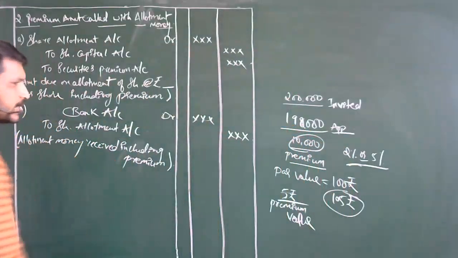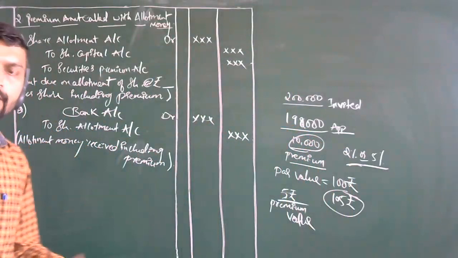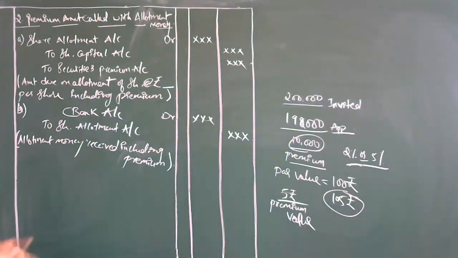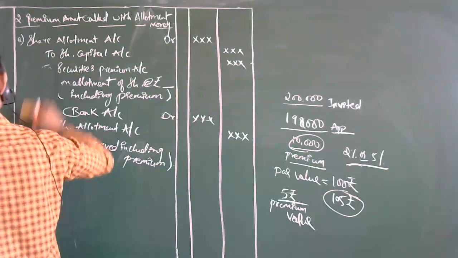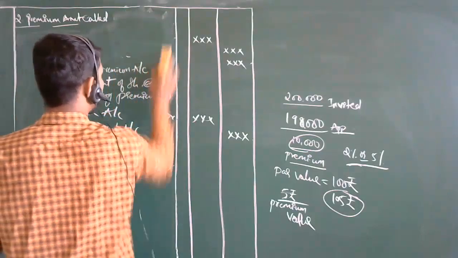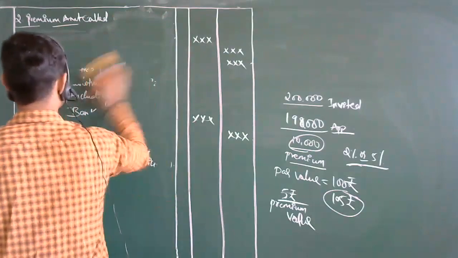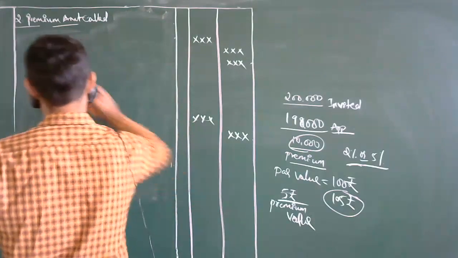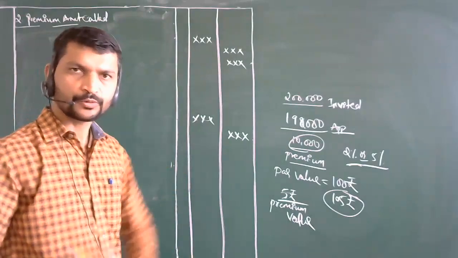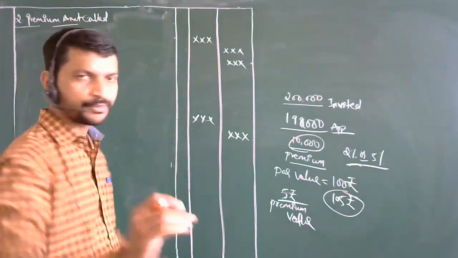Now when you are calling that amount at the time of calls, you can say that the premium amount called with call money. We can say call money. When you are going to make the first call or second call, you can mention that one thing, right? So let's see what journal entry we are having regarding this. See, every journal entry is the same. Whatever you are going to call, only one step will be increased.